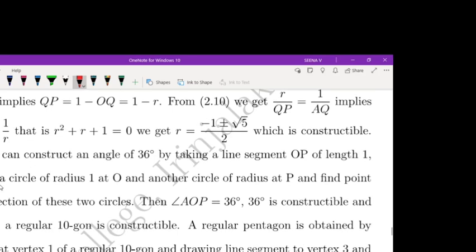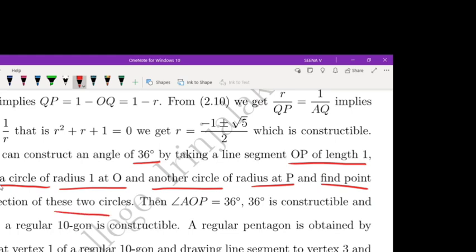Thus, we can construct an angle of 36 degrees by taking a line segment OP of length 1 and drawing a circle of radius 1 at O and another circle of radius r at P, and finding the point of intersection of these two circles. Then angle AOP equals 36 degrees. So 36 degrees is constructible and therefore a regular 10-gon is constructible. A regular n-gon is constructible if and only if 2 pi by n is constructible. So 360 divided by 10 means 36 degrees is constructible.